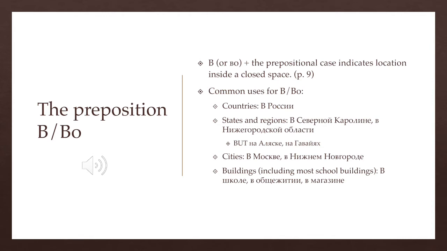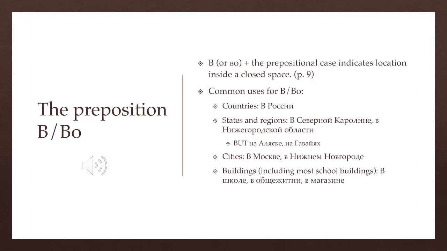So when do we use v? V plus the prepositional case indicates location inside a closed space. So the use of v always means there's some kind of a border or boundary and you are inside the border or boundary. So some common uses for v or vo are when you're talking about inside countries, like v России, v Amerike, v Anglii. Countries in Russian are considered to have borders and are considered to be enclosed spaces.